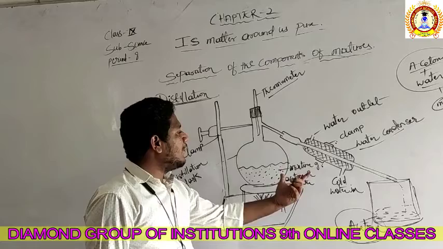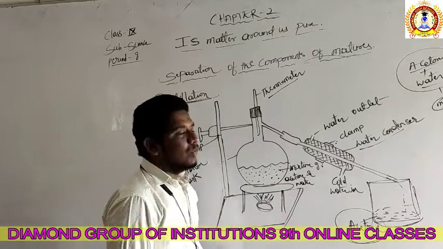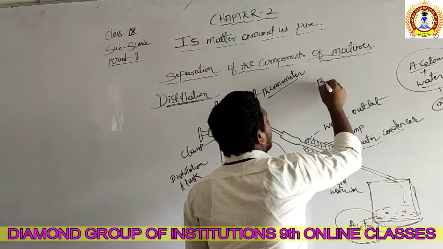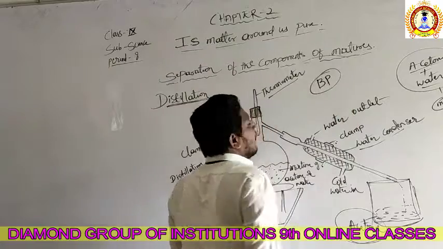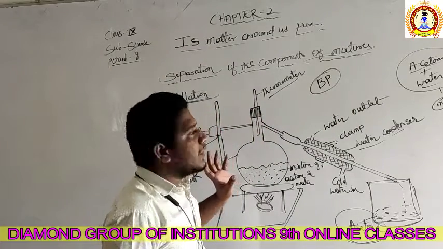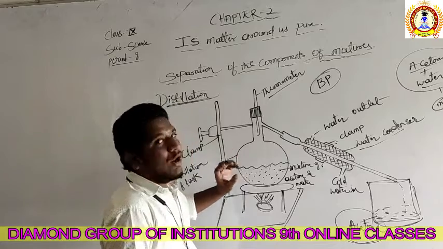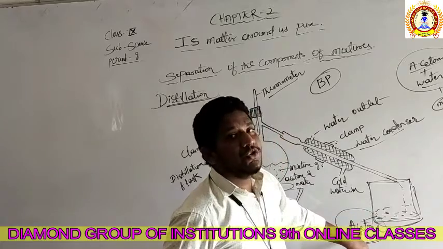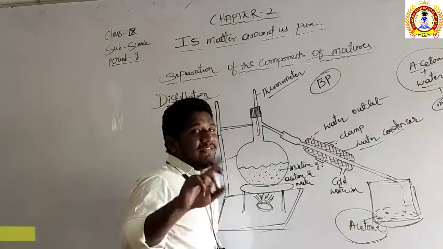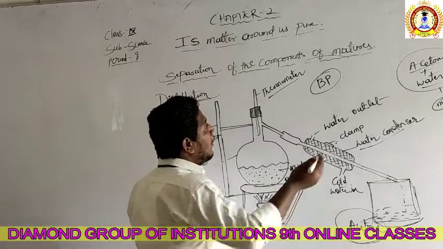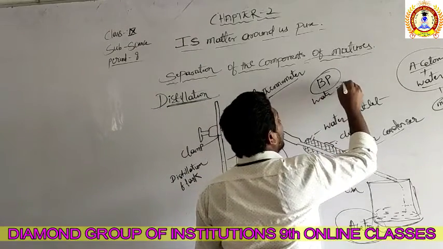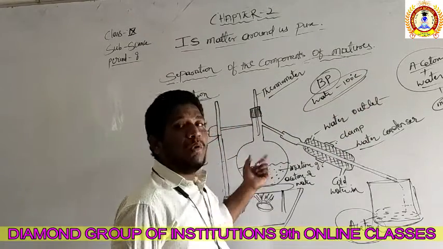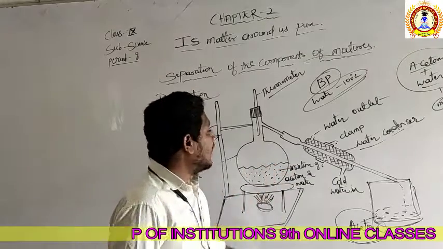So we have taken the mixture of acetone and water. Now what are we going to do? In this process we are going to use the boiling point. Without the boiling point we cannot separate them. Which boils first in this condition? If the acetone is collecting here, it is sure that the boiling point of acetone is lesser than the boiling point of water. The boiling point of water is 100 degrees Celsius. Then the acetone must be below 100 degrees Celsius because it boils faster than the water.